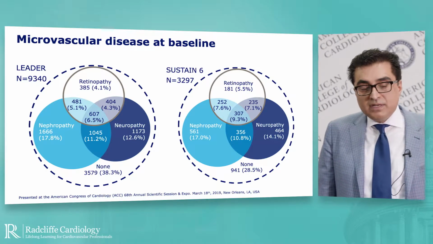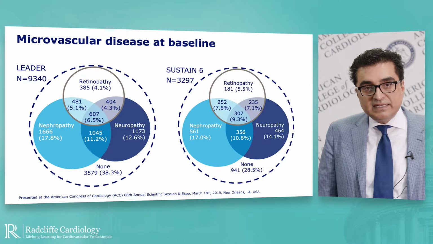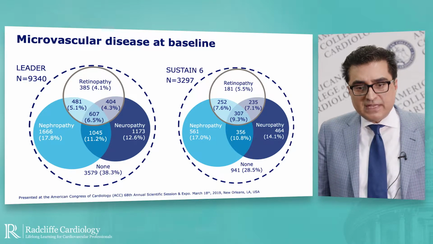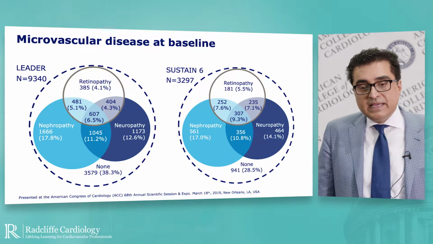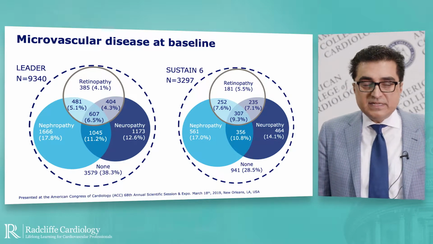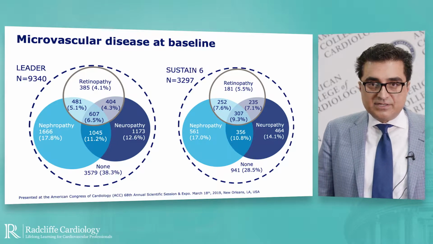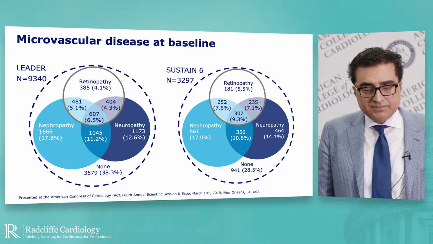Approximately 4 to 10% of patients in LEADER had 2 microvascular complications, and 6% had all 3. The distribution was relatively similar in the SUSTAIN 6 trial as well.